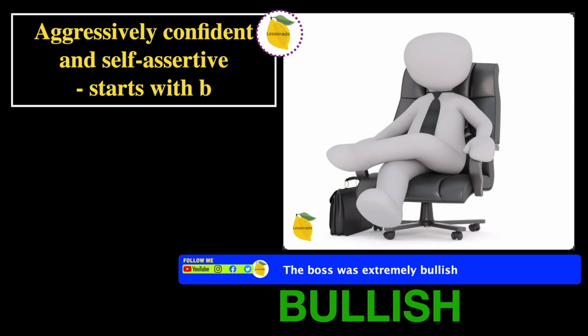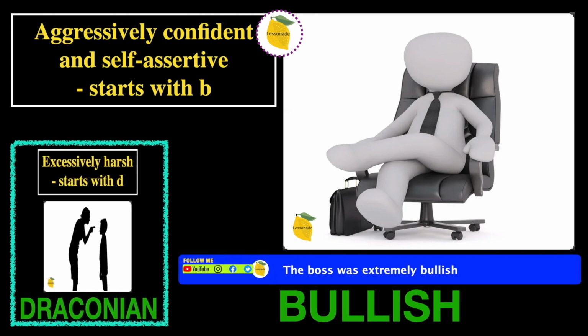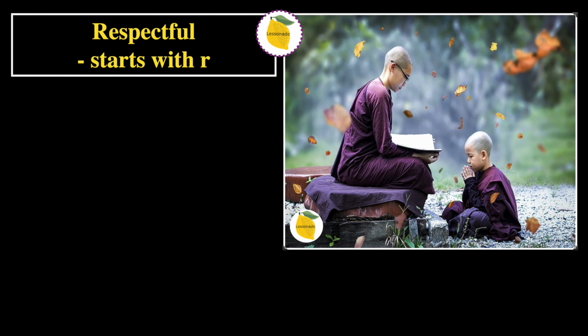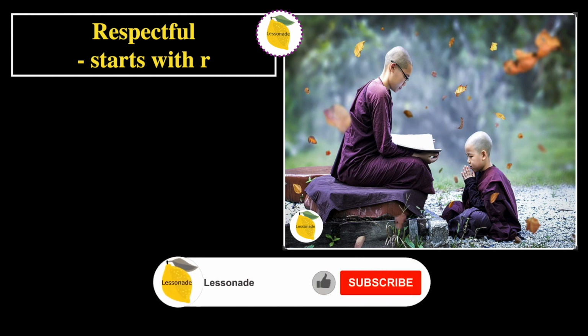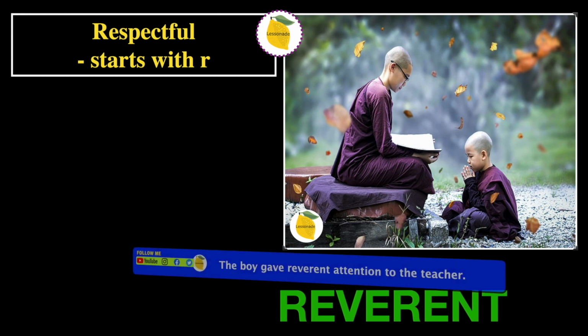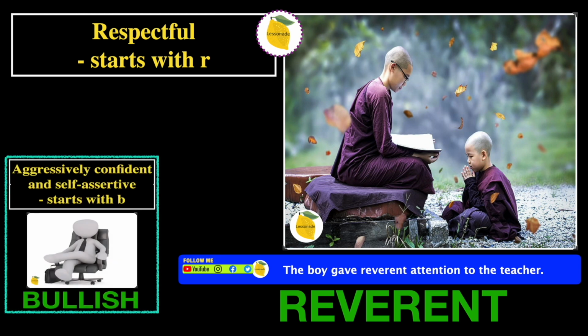So now, like always, let's recall the previous slide once again, and the previous slide is draconian. Let's go on to the next one. Respectful starts with R. In this picture we can see the boy being very respectful to his teacher. So this means the word will be reverent, and the sentence is the boy gave reverent attention to the teacher. And the previous slide is bullish.